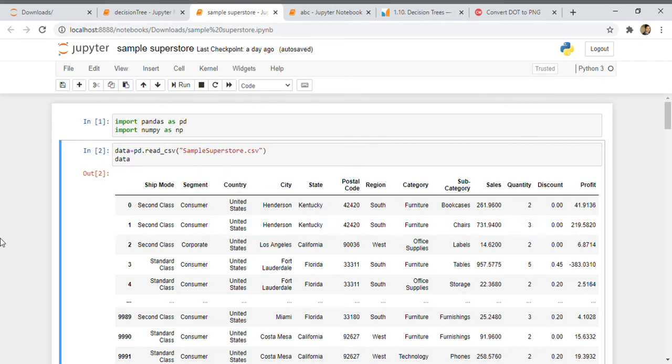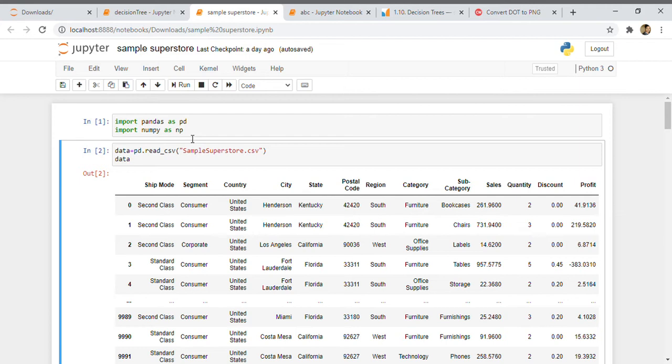Hello everybody, and today we are going to do the next task, which is the sample superstore provided by the Spark Foundation for the internship. To do that, the first thing we have to do is visualize the task, and we have to show it over here.